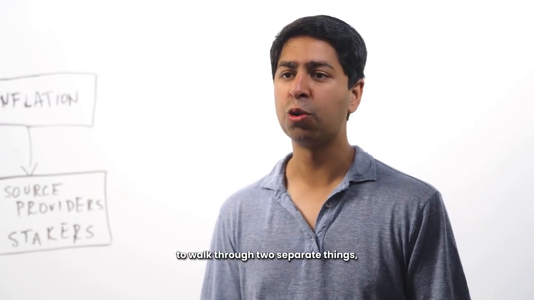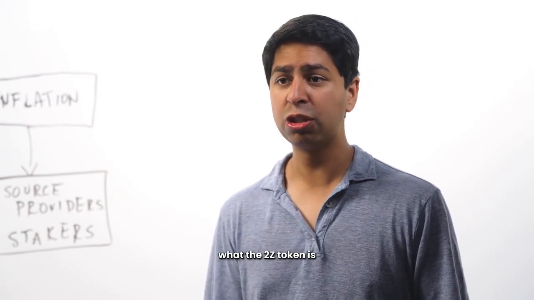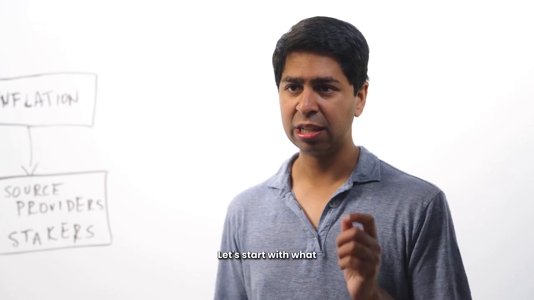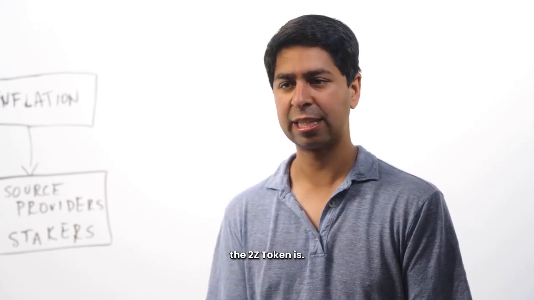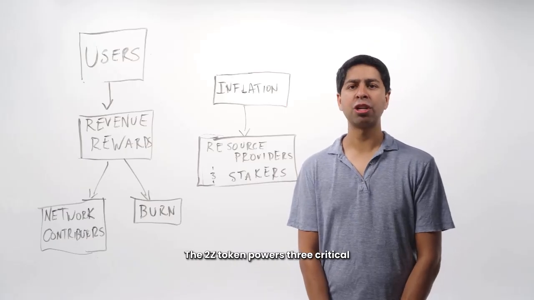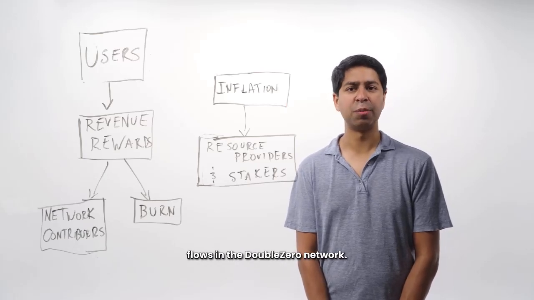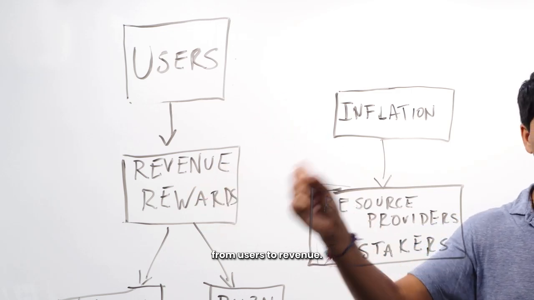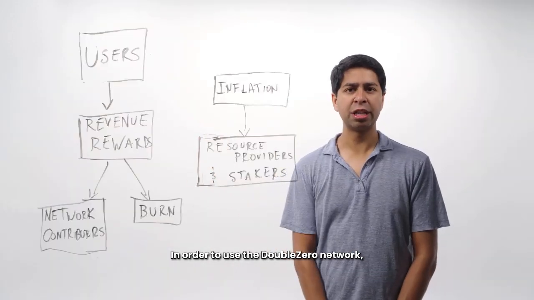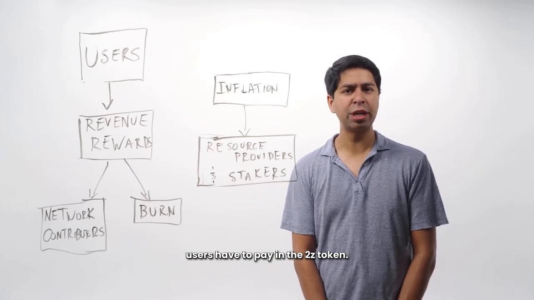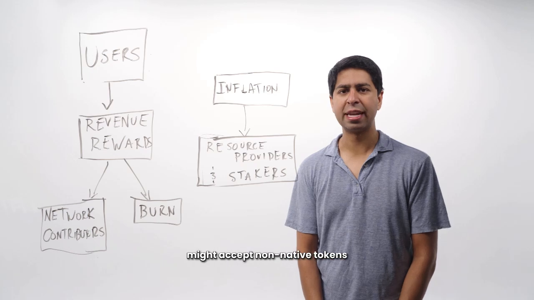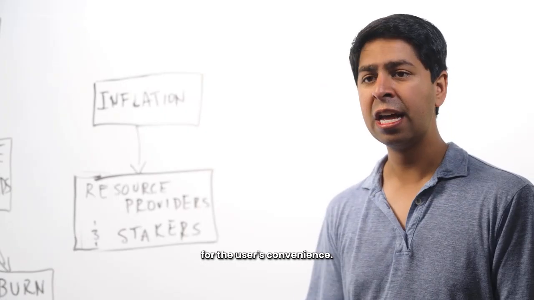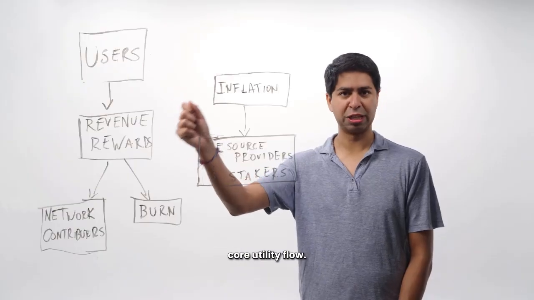Well, I think it's helpful to walk through two separate things: what the 2Z token is and what the 2Z token is not. Let's start with what the 2Z token is. The 2Z token powers three critical flows in the DoubleZero network. The first flow is from users to revenue. In order to use the DoubleZero network, users have to pay in the 2Z token, or in a few special cases, we might accept non-native tokens and convert them into 2Z for the user's convenience. But it powers this first core utility flow.